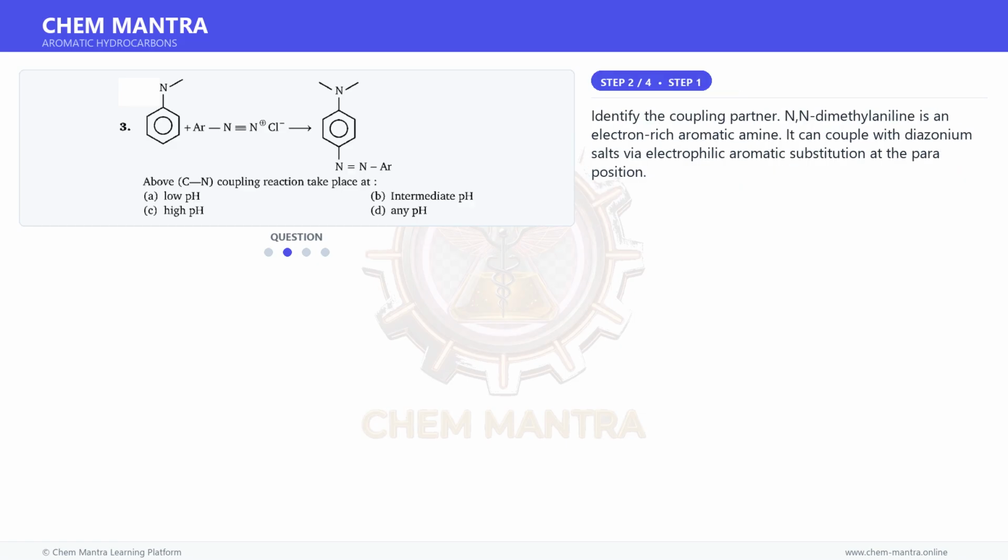Moving on to the next step. Identify the coupling partner. N,N-dimethylaniline is an electron-rich aromatic amine. It can couple with diazonium salts via electrophilic aromatic substitution at the para position.